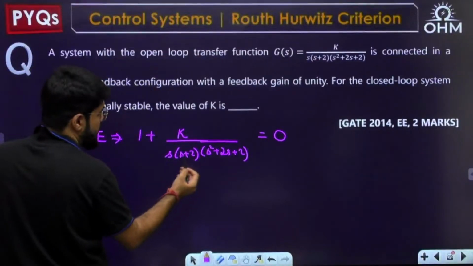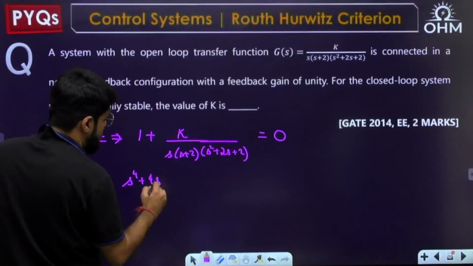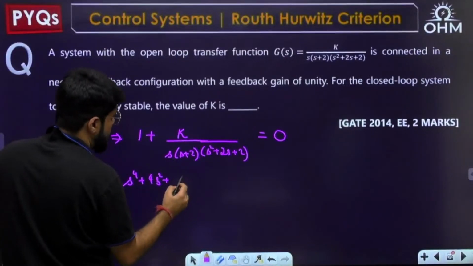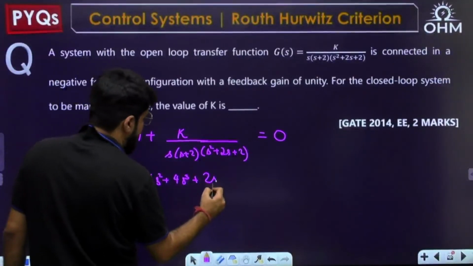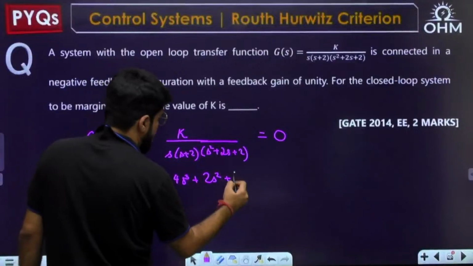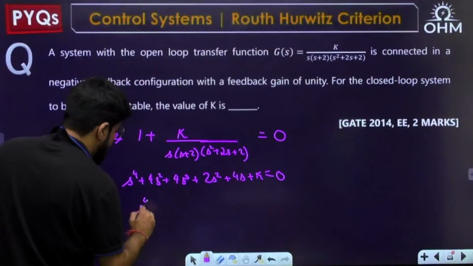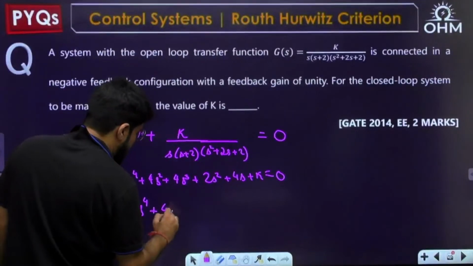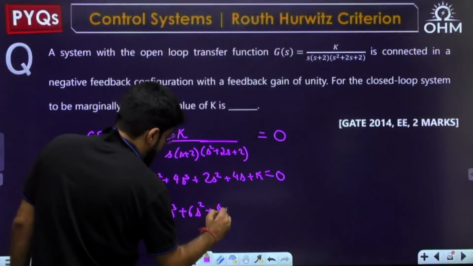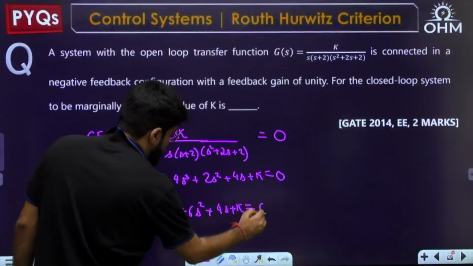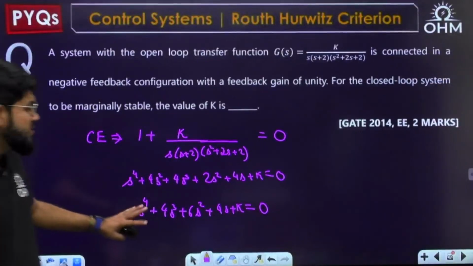Multiplying s square plus 2s with s square plus 2s again, we get s power 4, 4s cube, 6s square, then 4s plus k. Just forming the characteristic equation and rearranging the terms: s power 4 plus 4s cube plus 6s square plus 4s plus k equal to 0. This is the characteristic equation, which is fourth order.